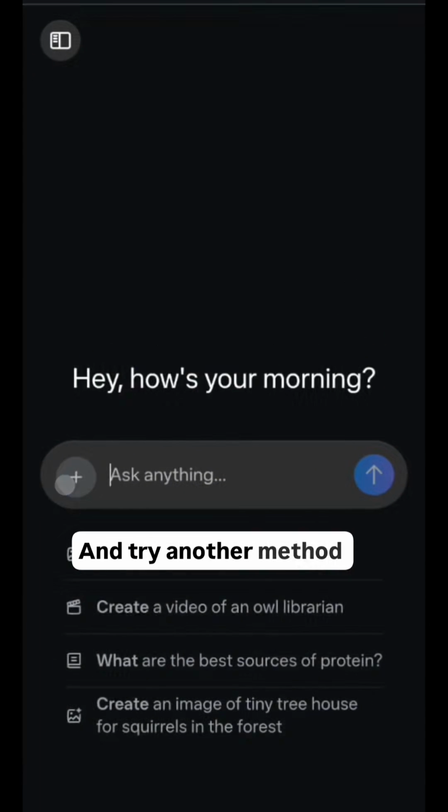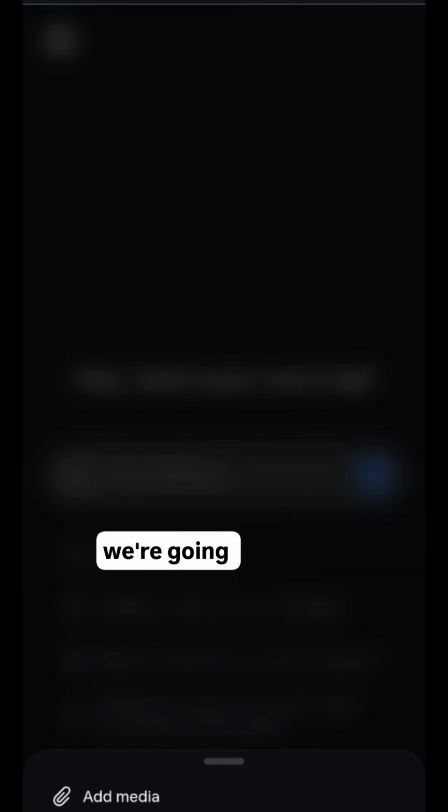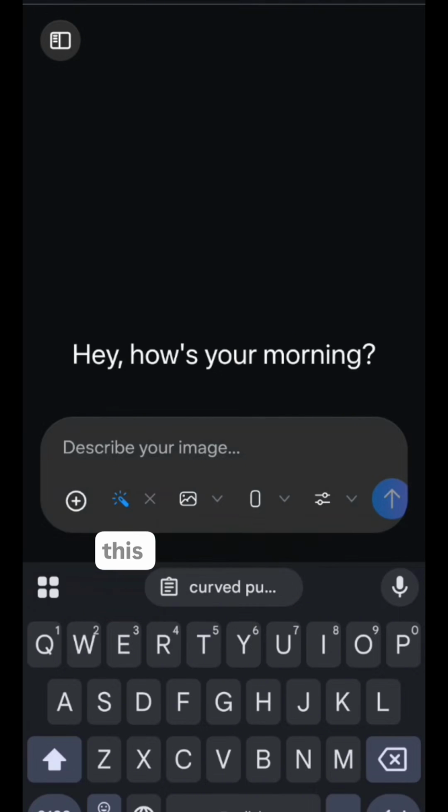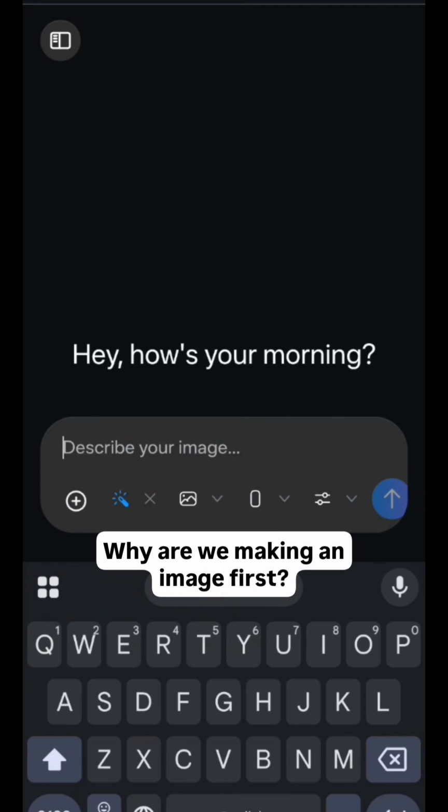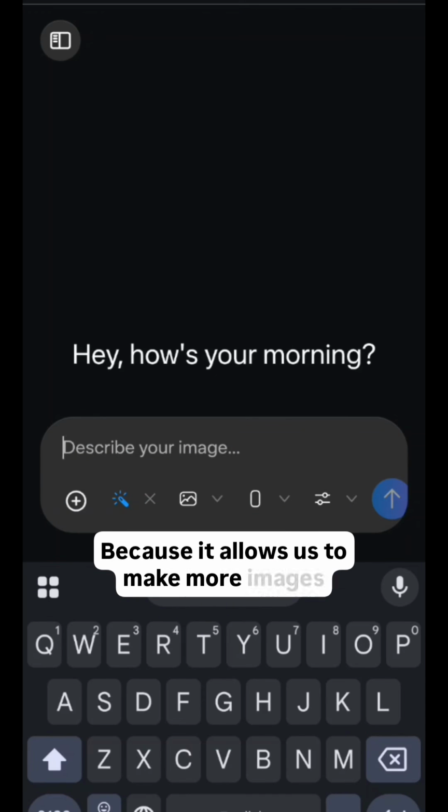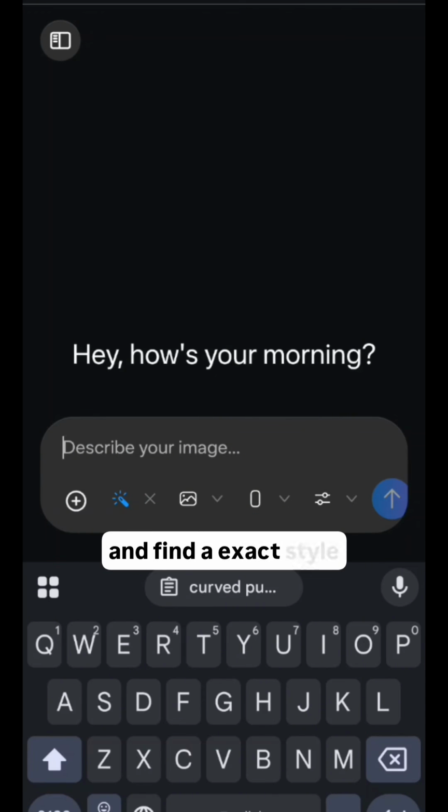And try another method of video prompting. So we're going to click on create again, but this time we'll make an image. Why are we making an image first? Because it allows us to make more images and find the exact style before we make it into a video, and we have more control here.